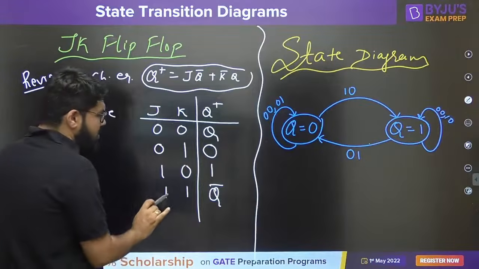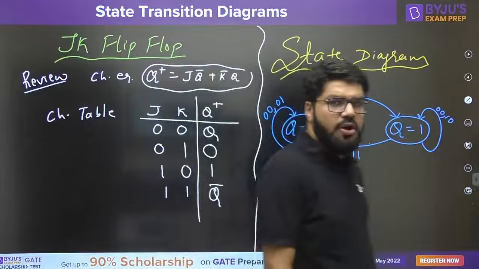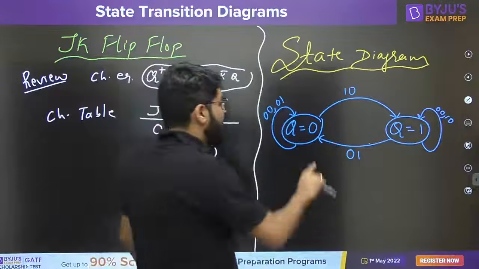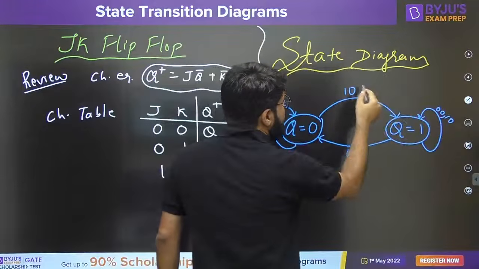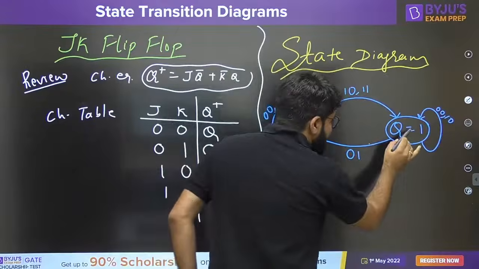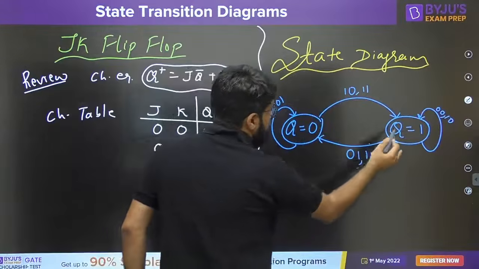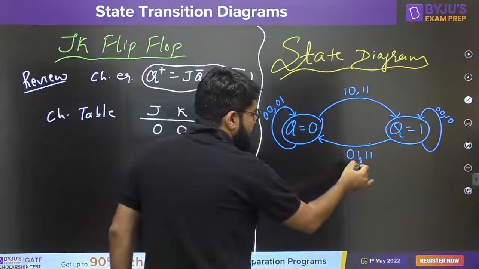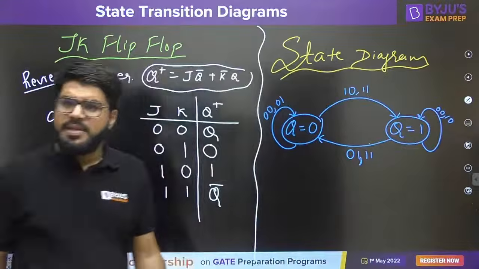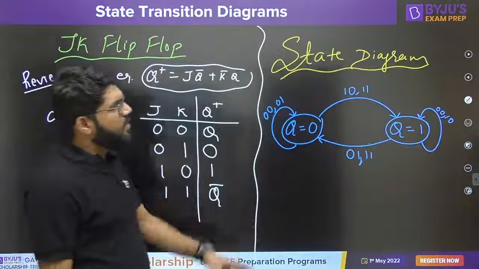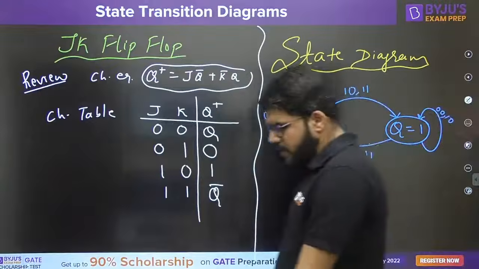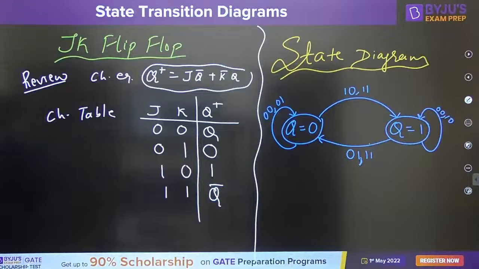Last but not the least, if the input is 1, 1, the device should toggle. That means if the device is in the reset state, it should become set, or if it is in the set state, it should become reset. That is a transition from one state to another. One transition has already been shown, so over the same transition, just write down one more input by placing a comma as always. This is the state transition diagram of the JK flip-flop, hence completed.